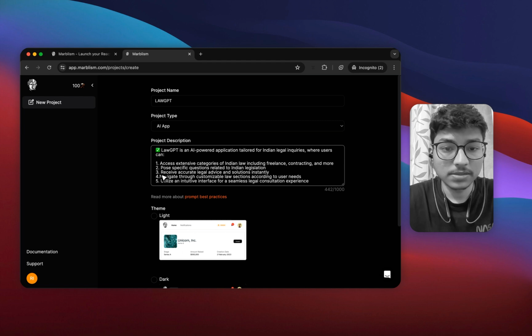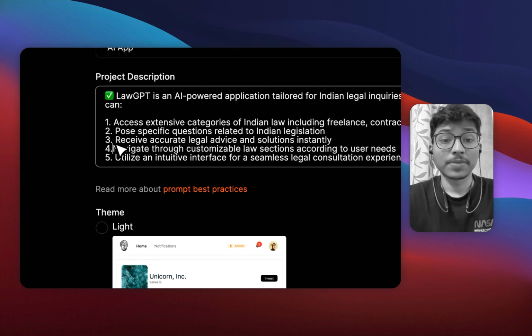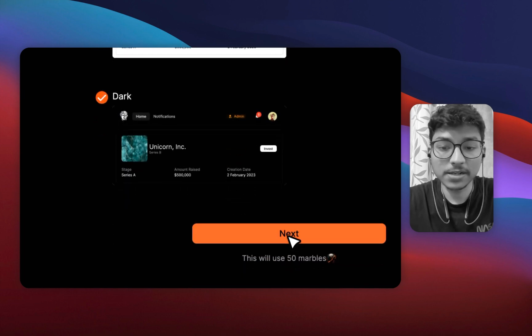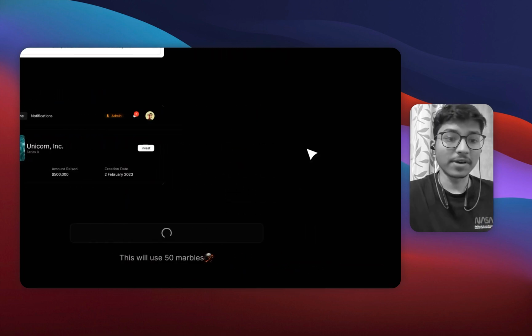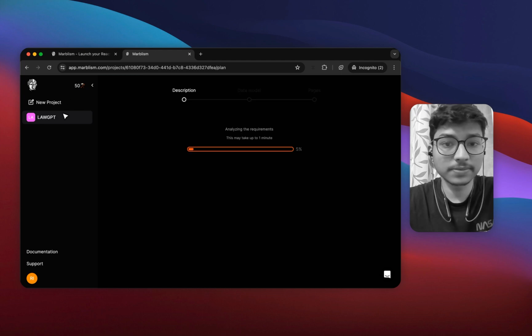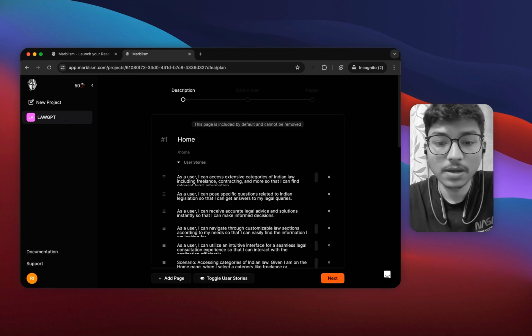Okay, let's move on. Now the theme: we can choose either a light theme or a dark theme. I like dark theme. Let's click create next and see what we will have. It has created a project for us. It will take some time. Let's wait for it.